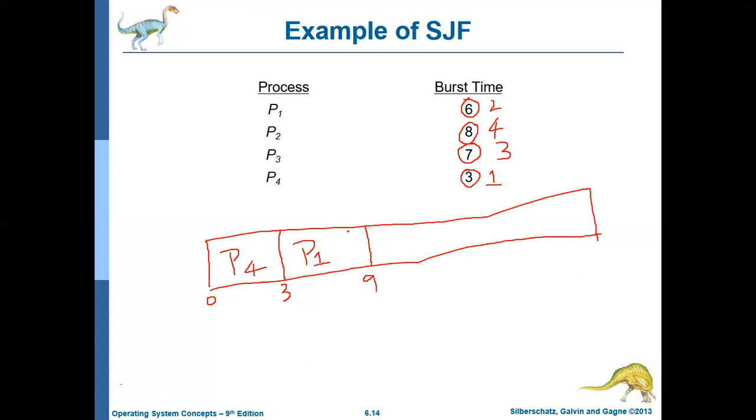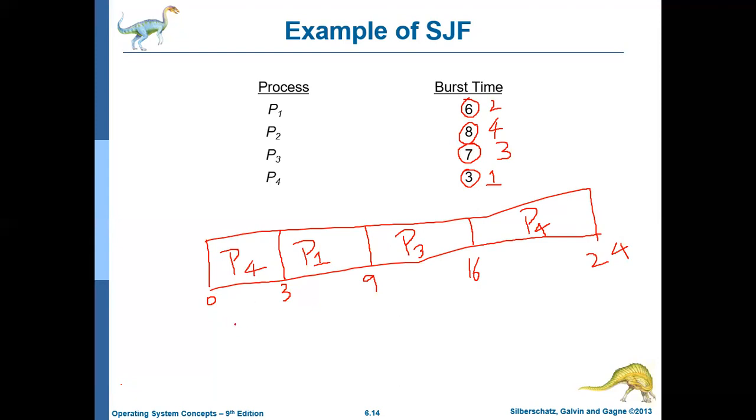Once P1 completes, P3 will get the CPU, and P3 needs 7 milliseconds. So it starts at the 9th millisecond and ends at the 16th millisecond. And then P2 will get the CPU and it needs 8 milliseconds, so it starts at the 16th millisecond and ends at the 24th millisecond. So this is how things work here.